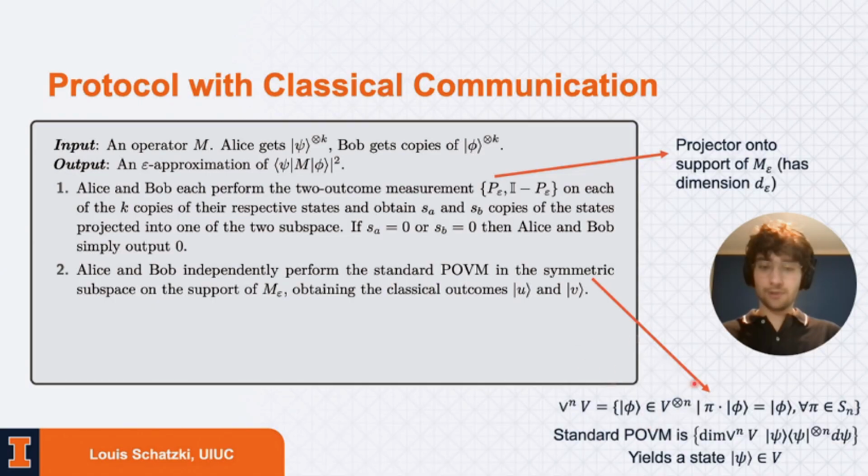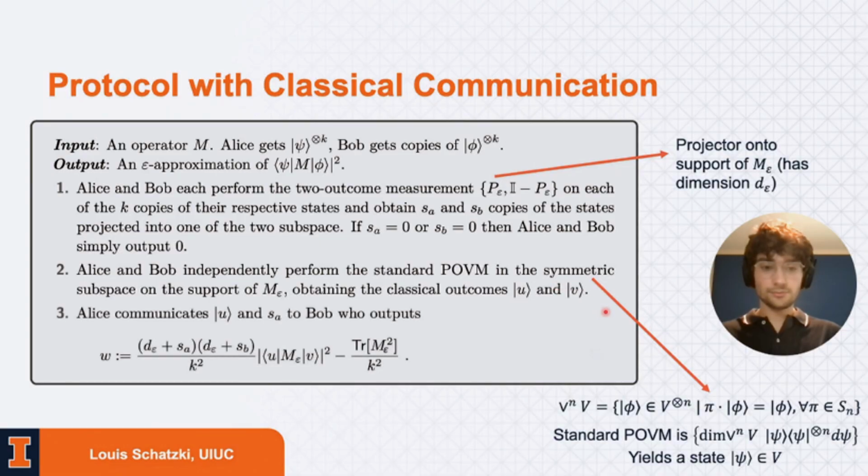So if you're not familiar with what this is, the standard POVM is sort of a uniform POVM over all states of the following form. So you take some state in the vector space, and then you take n copies of it. And once they've performed this measurement, they obtain outcomes U and V. Alice is going to communicate this classical bit string U and S_A, so the number of successful projections that she observed, to Bob. And then Bob will compute this quantity W here, and will claim that this is fairly close with high probability to the true value.